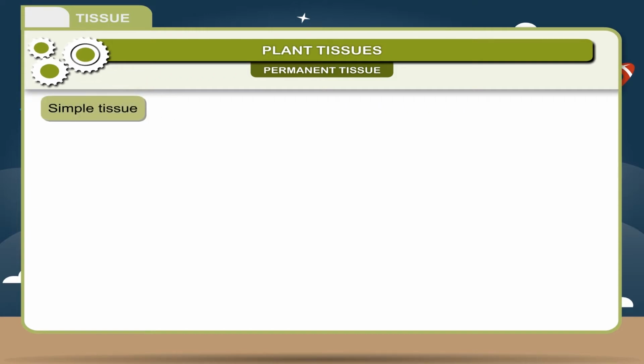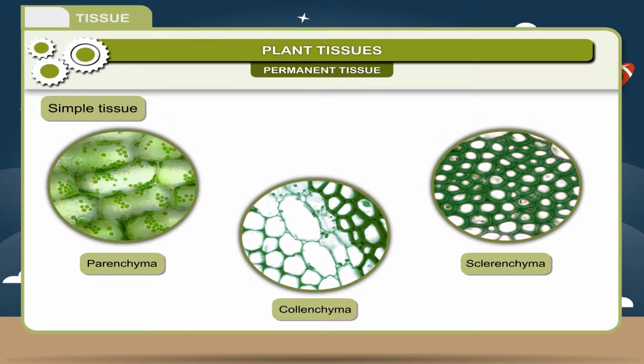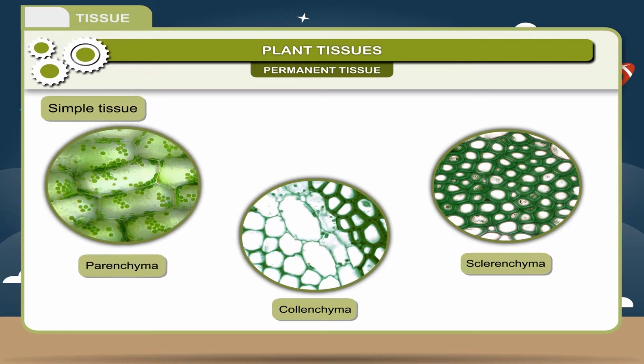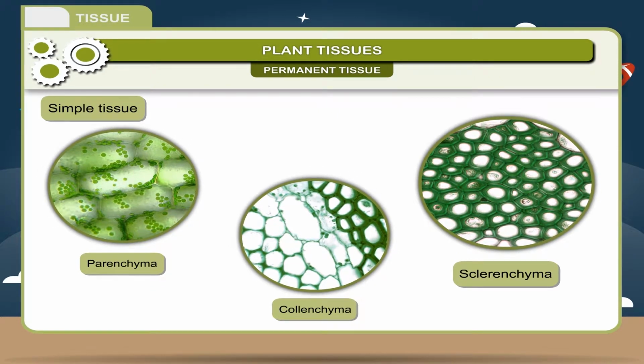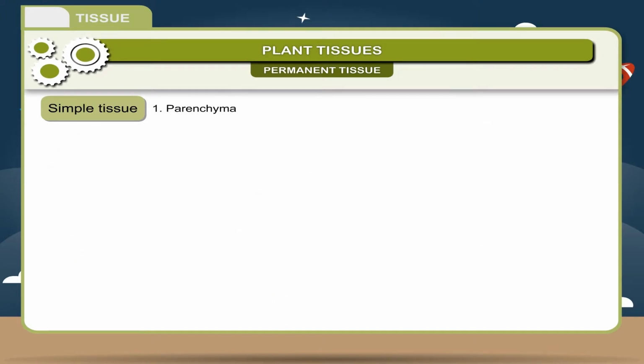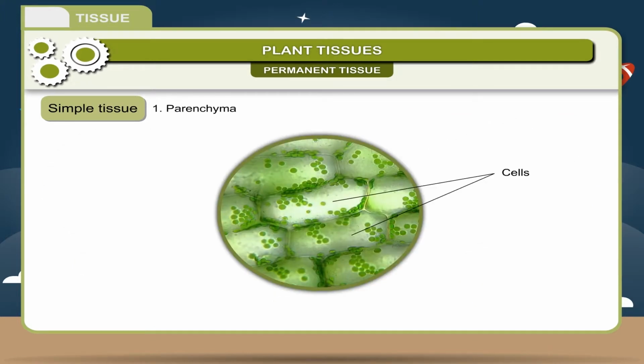Simple tissue. Simple tissue is made up of one type of cells that are similar structurally and functionally. These are of three types: parenchyma, collenchyma, and sclerenchyma. 1. Parenchyma. The cells of this tissue are living, may be spherical, oval, or polygonal in shape, thin-walled and loosely arranged.